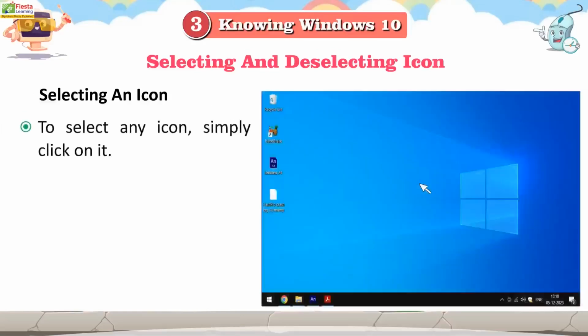Selecting and deselecting icons. Selecting an icon. To select any icon, simply click on it. It will be highlighted.